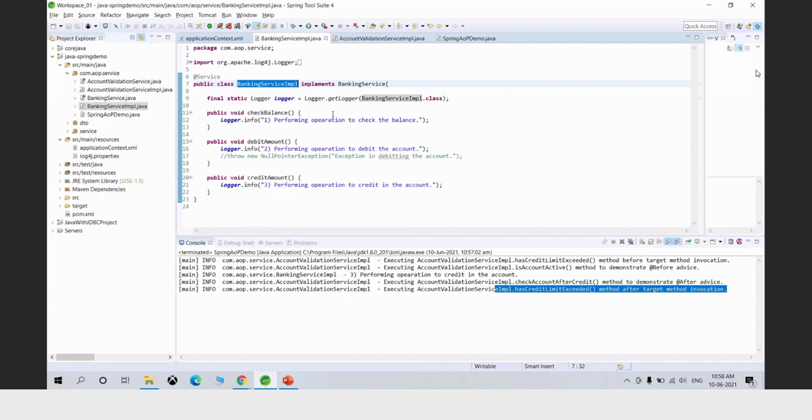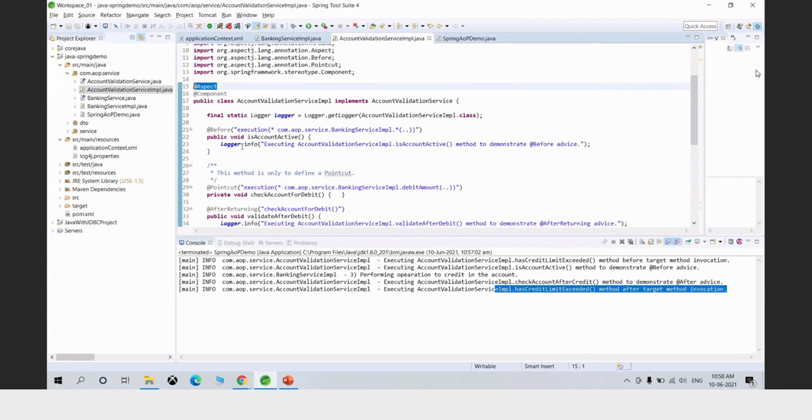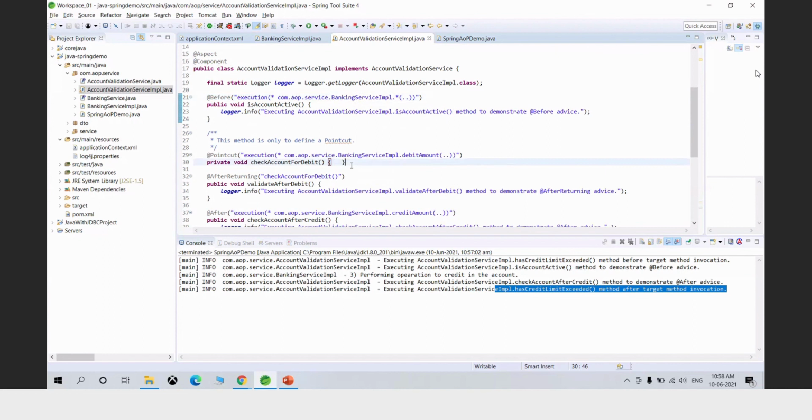Spring's application context will see this is the service and this is an aspect. So now this aspect has a pointcut which is matching with the BankingServiceImpl. So it will create an object which is a subclass of BankingServiceImpl. Being a subclass, this proxy object will have every state and behavior of BankingServiceImpl. In addition, it will have these methods which are part of the BankingServiceImpl proxy object.